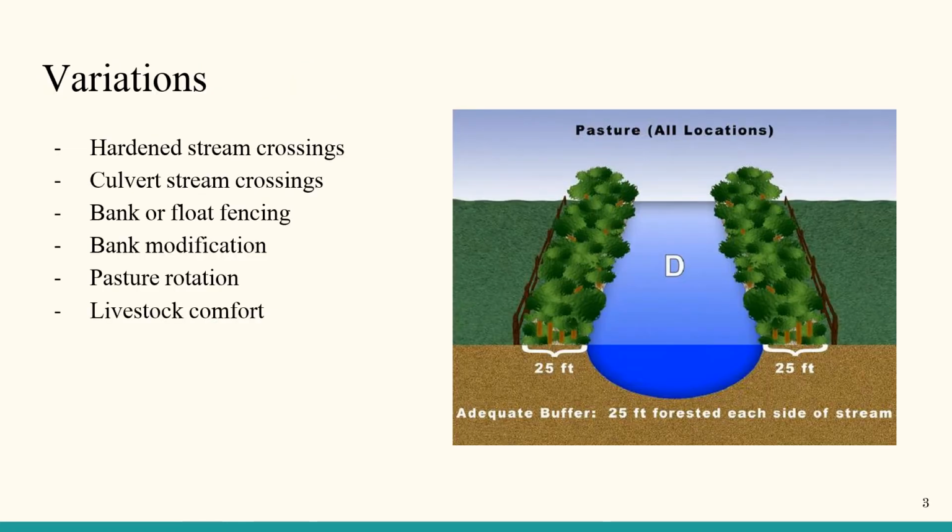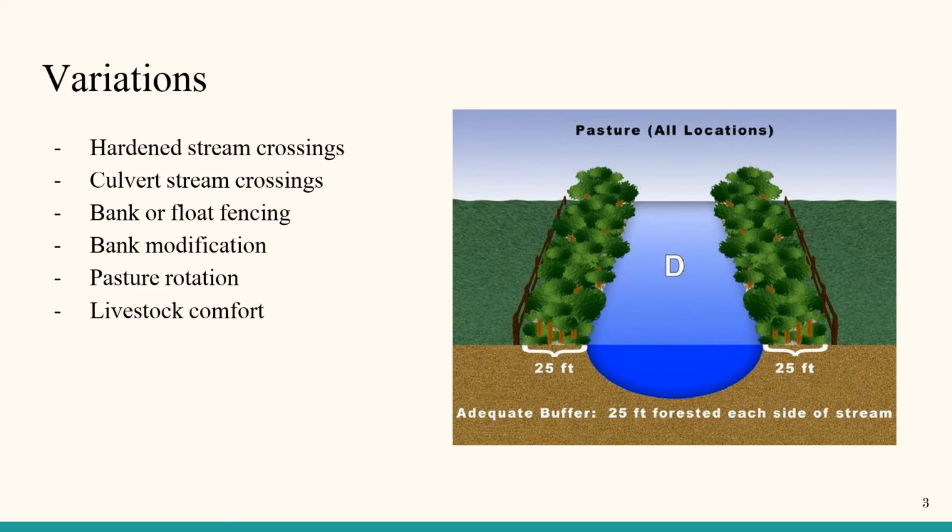There are many variations of limited livestock access implementation. There are hardened stream crossings, which are the creation of a crossing over the stream so the livestock do not walk through the water, but simply walk over the water. The water can be directed under as a bridge or through culverts.